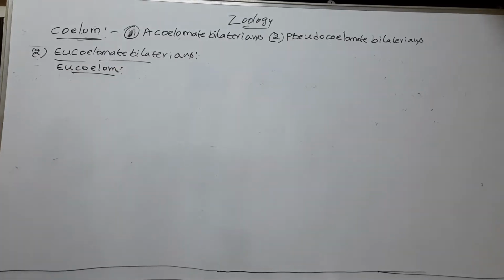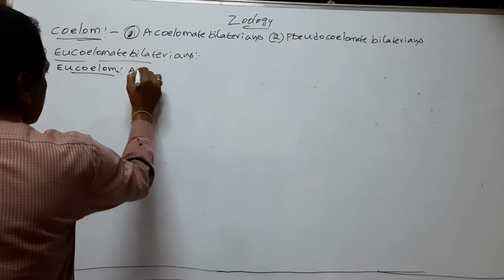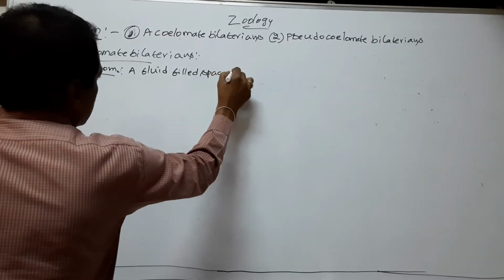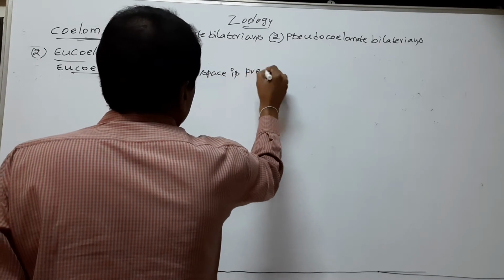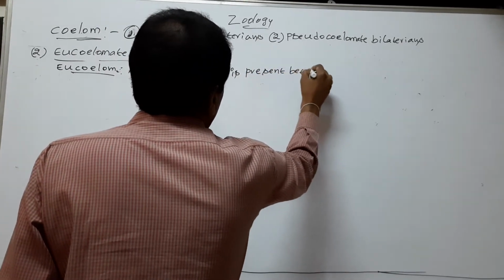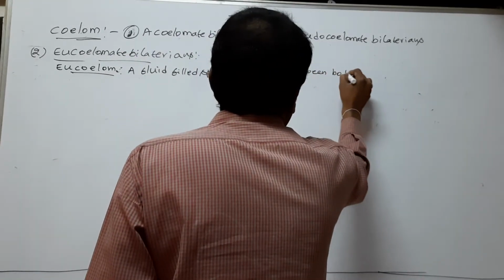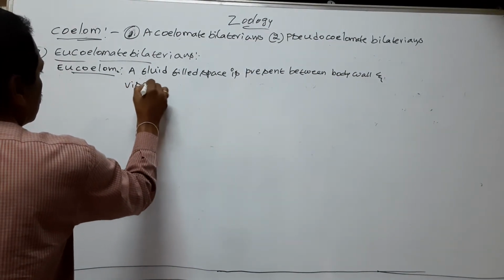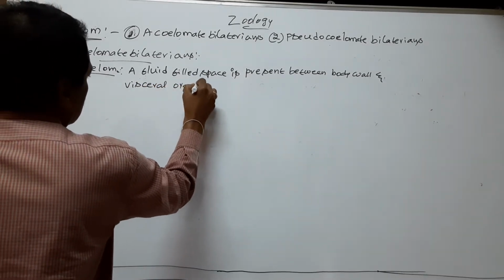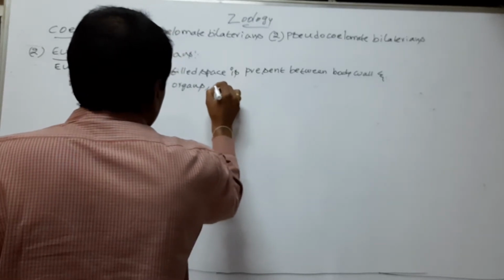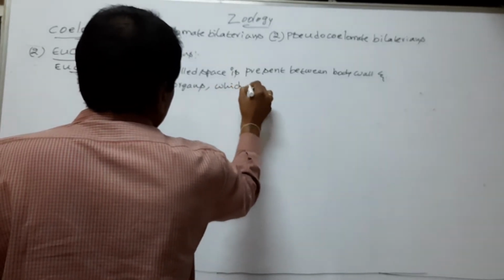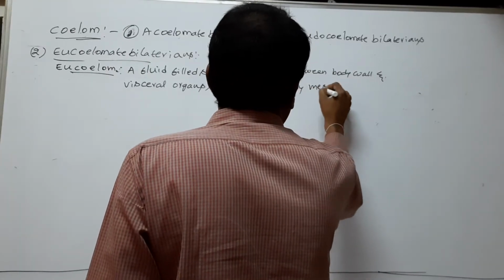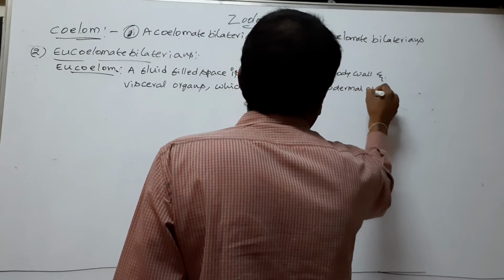Eucoelom, a fluid-filled space is present between body wall and visceral organs, which is lined by mesodermal epithelium.